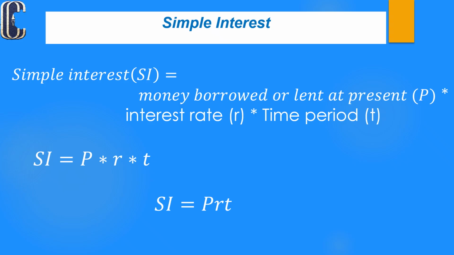We represent it with P, that is the principal amount, the interest rate, that is R, and the time period, T. In simple version, simple interest equals P into R into T. Once again, I will repeat, simple interest equals principal into rate of interest into time duration.